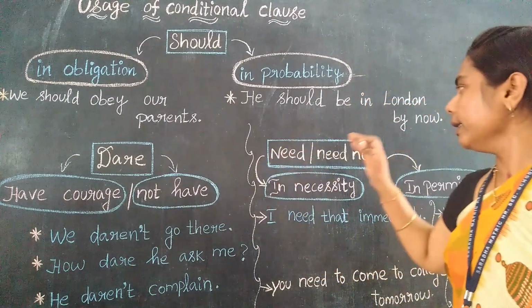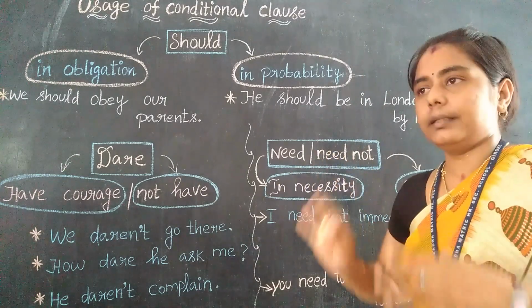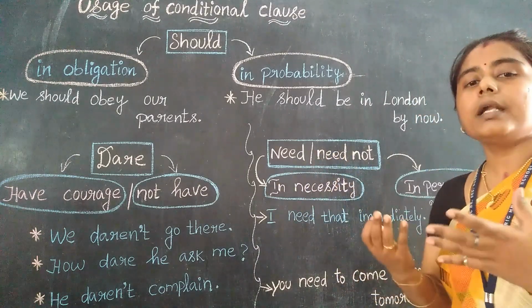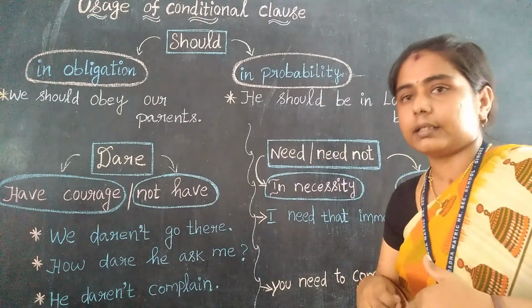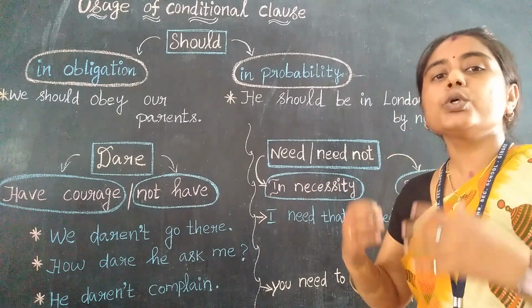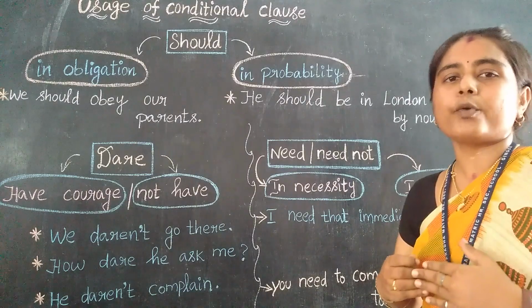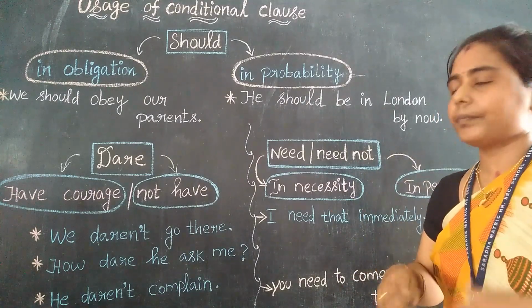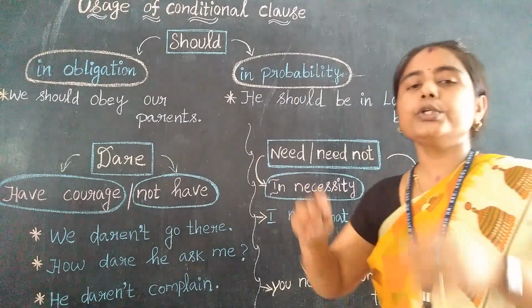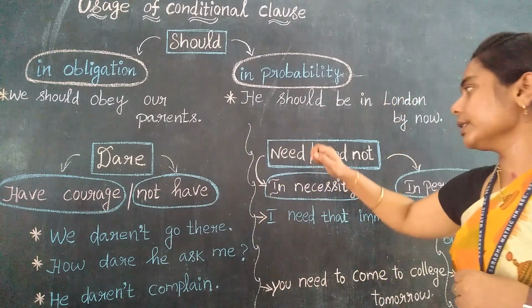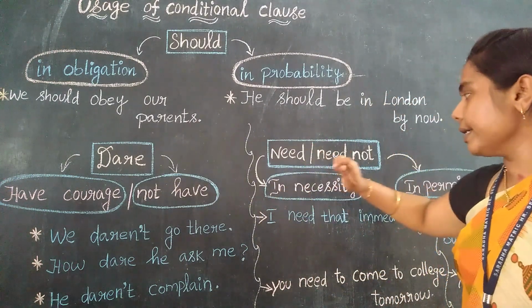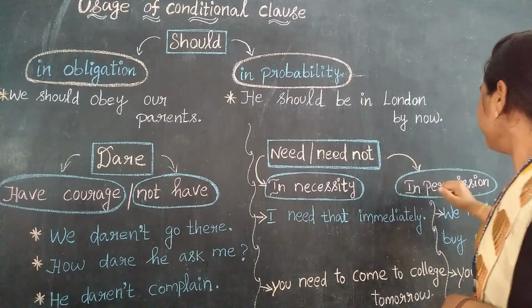So need not. So in necessity, whenever we are in need, we are expecting others to give us some help. Yes, they have to do some help for us, so we are expecting that. So during the necessity we are using this need. So need and necessity, and in permission.